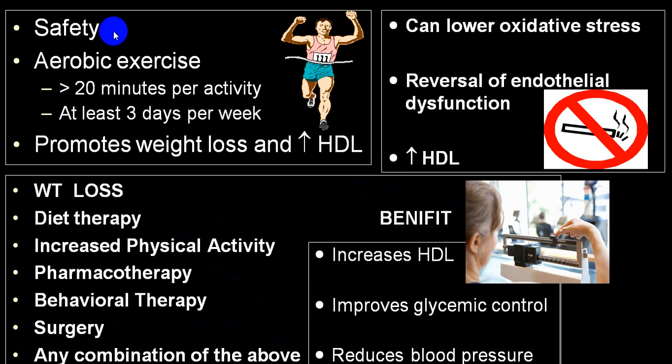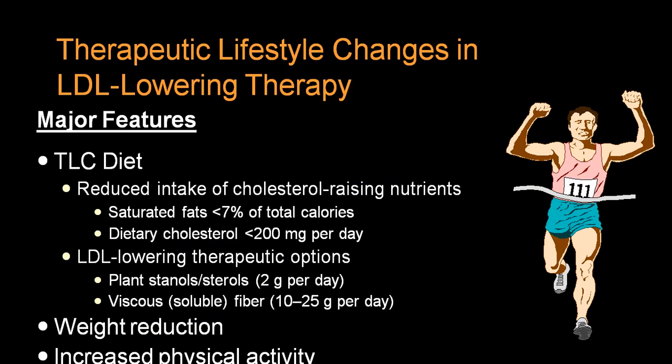When you combine all this, exercise, stop alcohol, stop smoking, weight maintenance, you get a benefit: increase in HDL, improved glycemic control, as well as reduction in blood pressure without any drugs. Good reduction. So lifestyle modification, weight reduction and physical exercise help in lowering LDL.